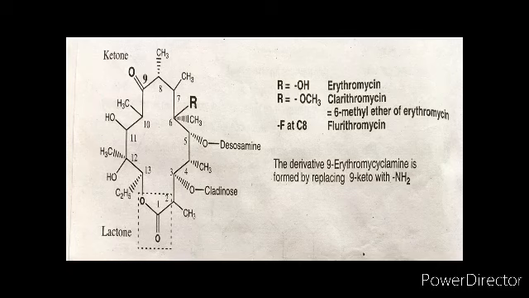Now here you can see the R group at position 6. If it is OH, our molecule is erythromycin. If R is OCH3, we have clarithromycin, which is a 6-methyl ether. So clarithromycin is the 6-methyl ether of erythromycin. Then if you have F at C8, it will be flurithromycin.